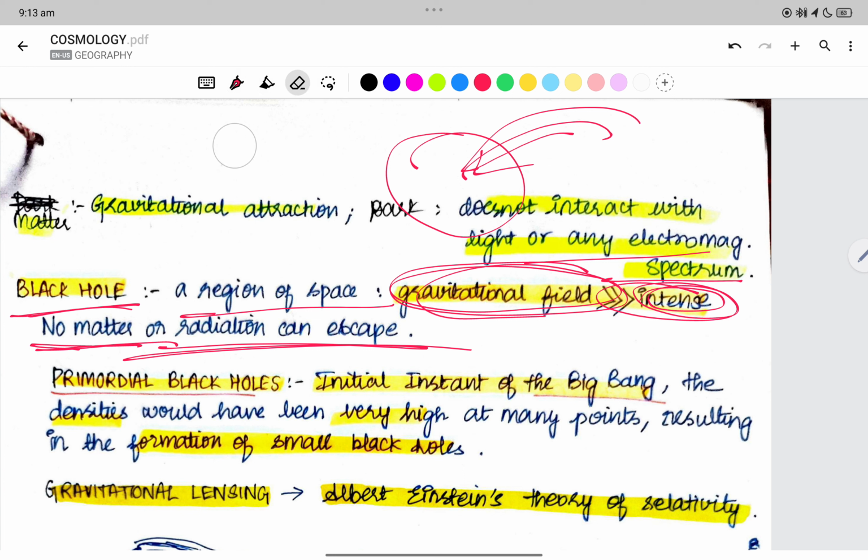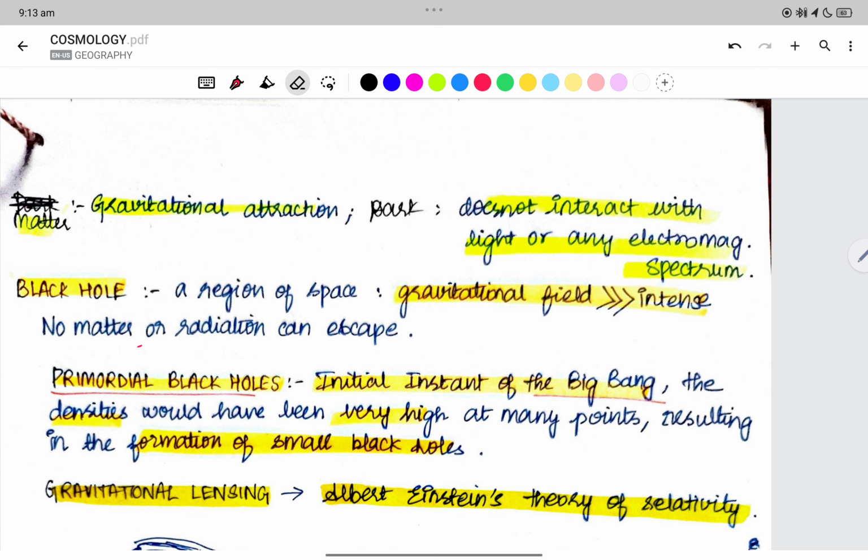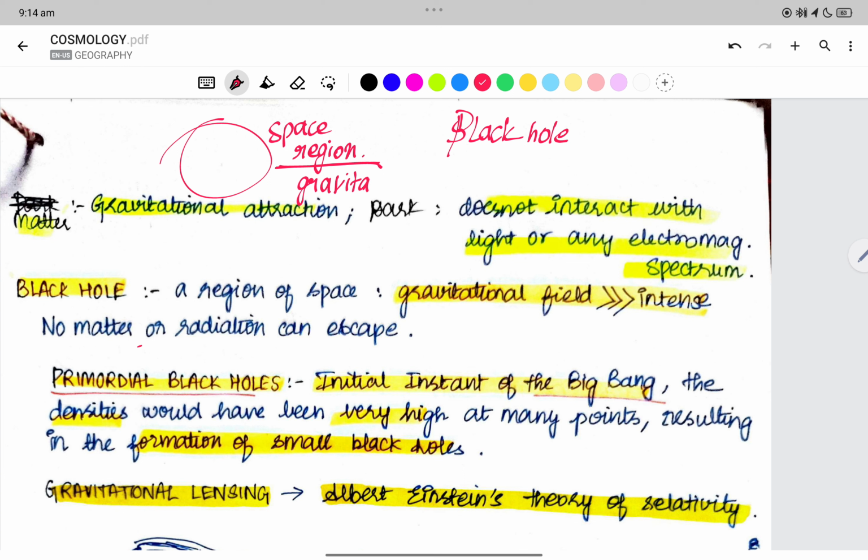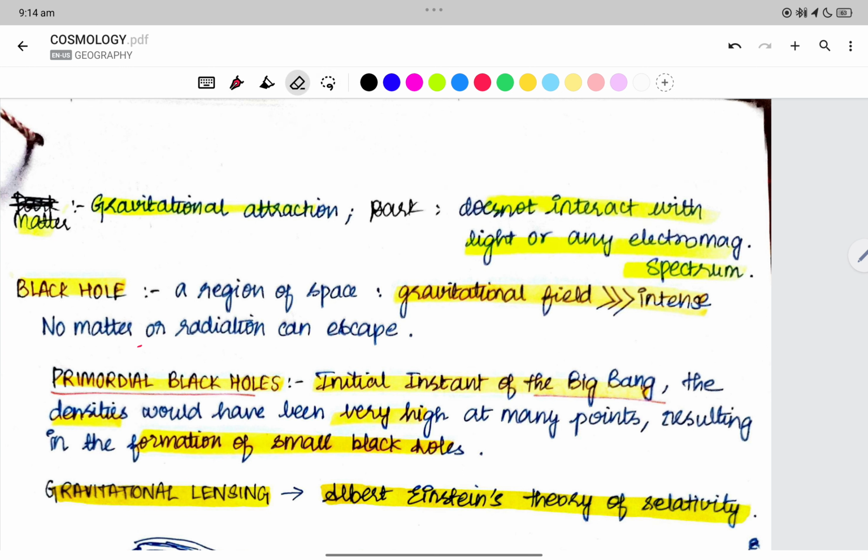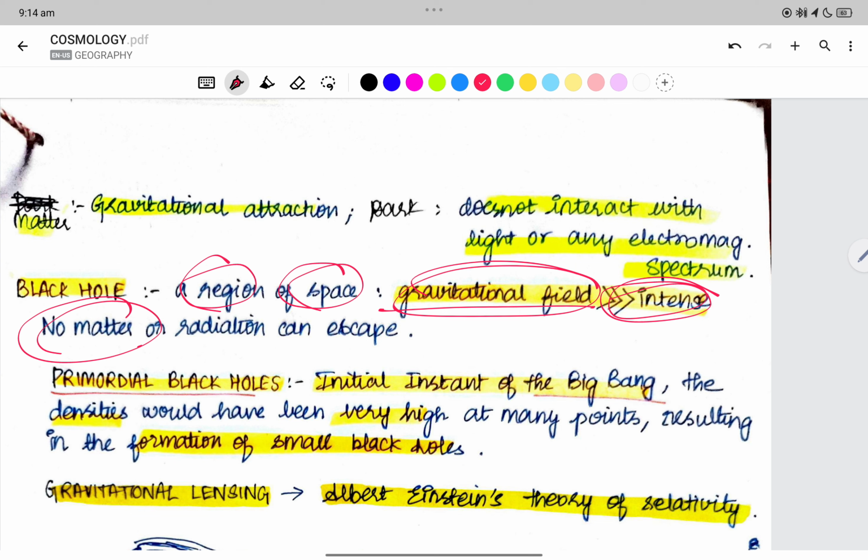So what is a black hole? It is a region of space, and this region is what we call a black hole. This region has a very intense gravitational field, so no matter or radiation, which is nothing but energy, escapes. A black hole is a region of space where the gravitational field is very intense and no matter or radiation can escape.